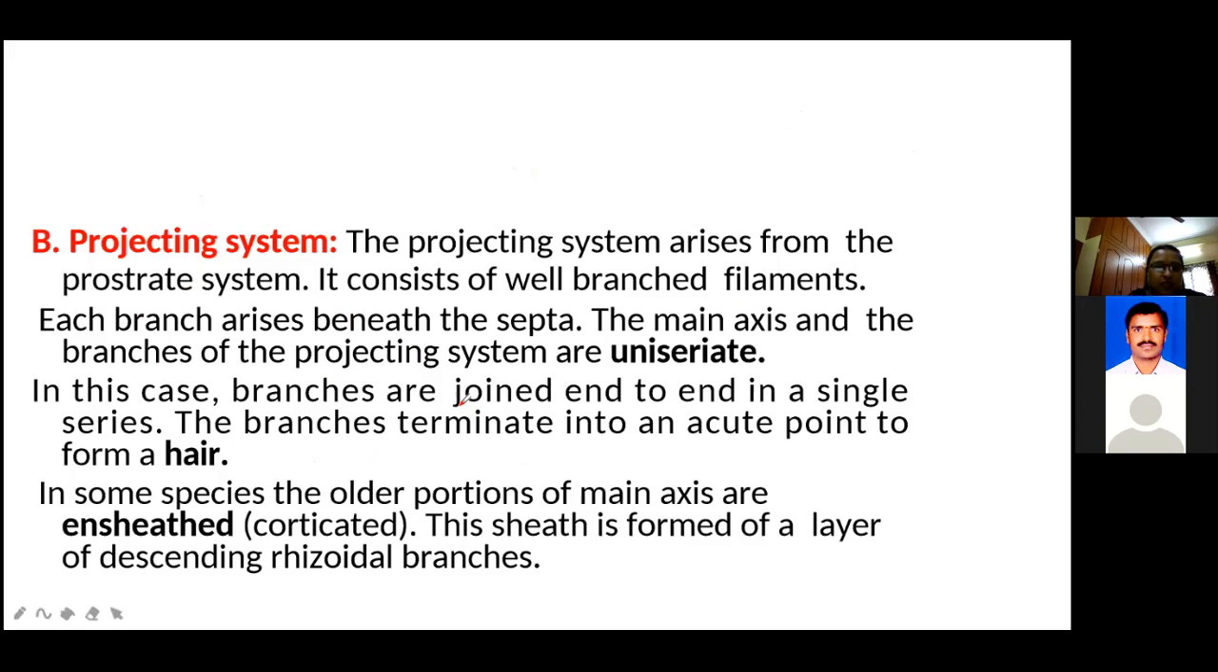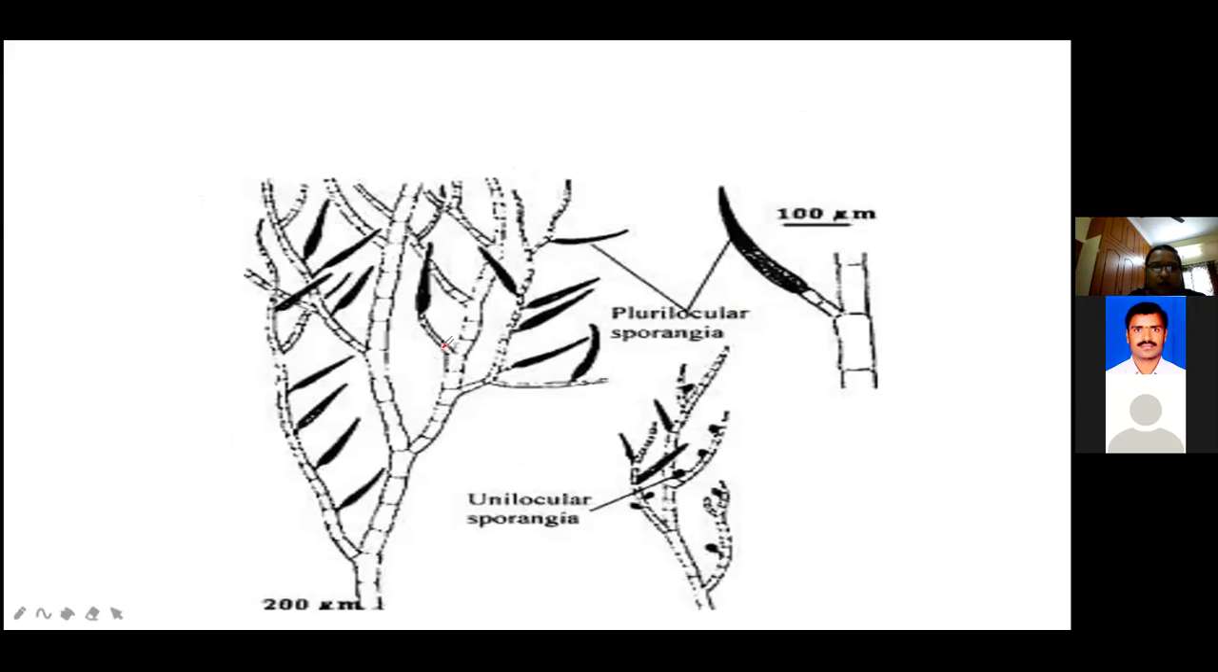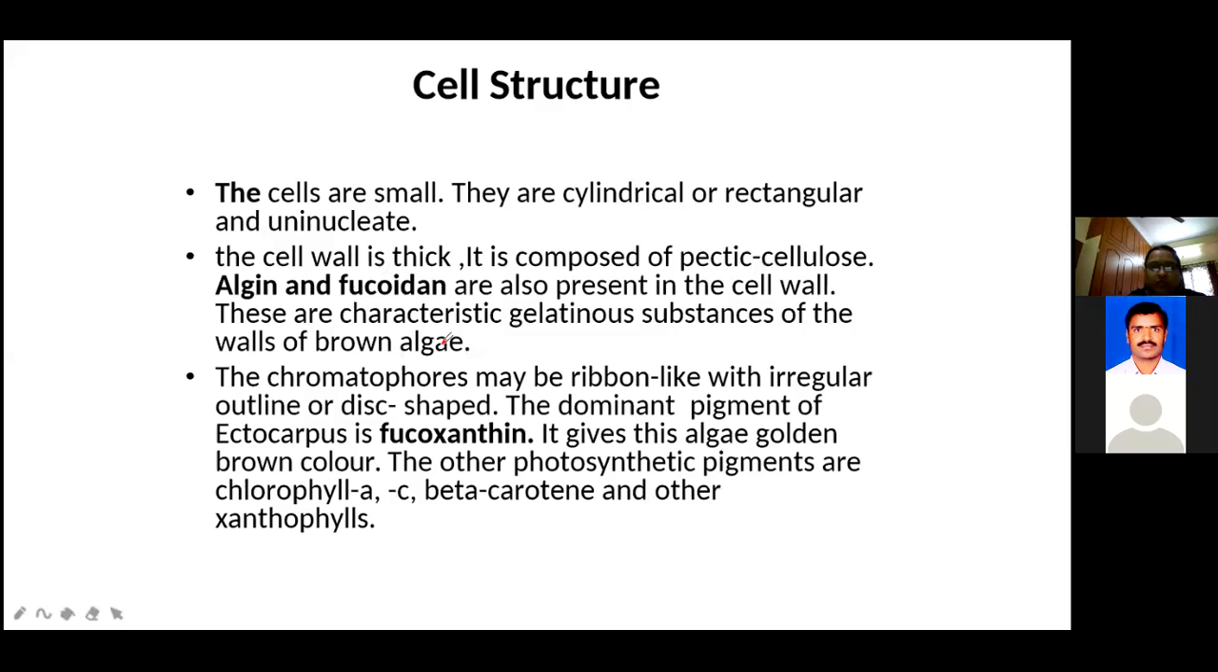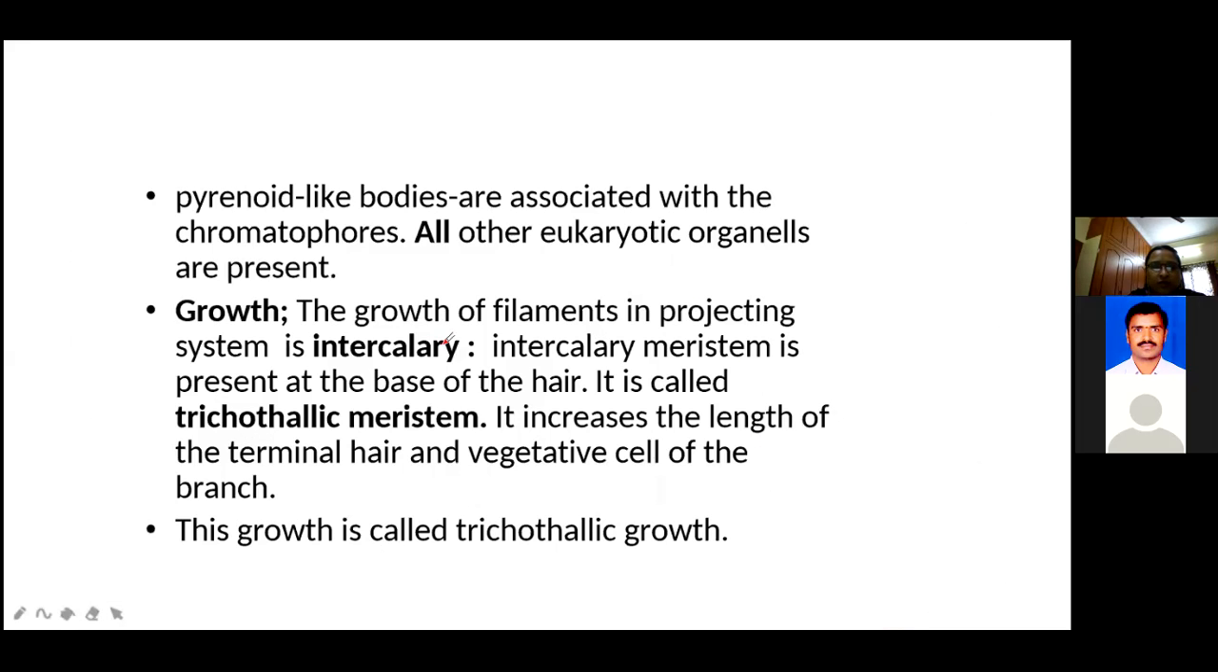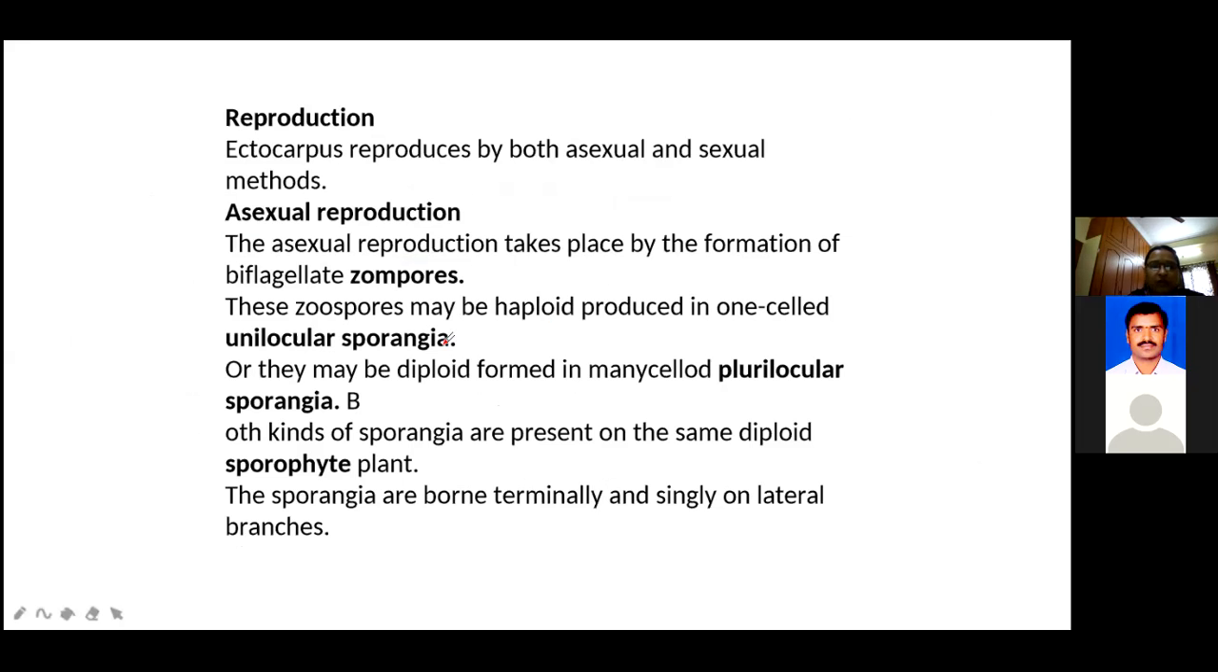In some species, the older portion of the main axis is ensheathed, that is, corticated, the sheath being formed by the descending rhizoidal branches. This one is the projecting, or prostrate, or creeping system. These are completed.